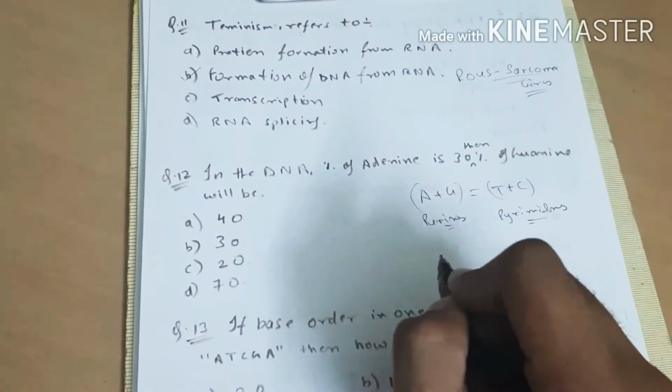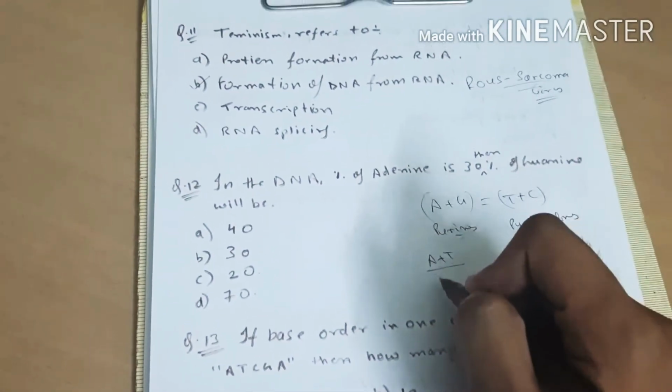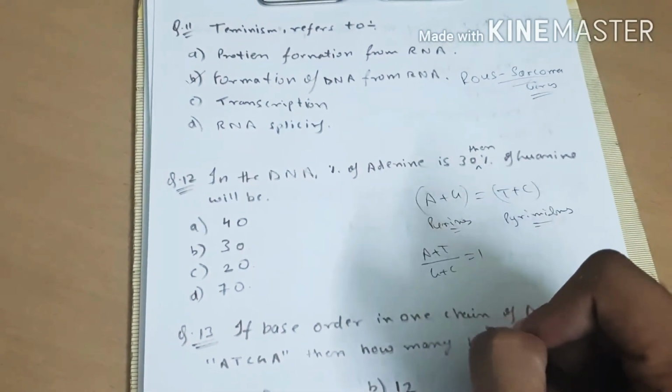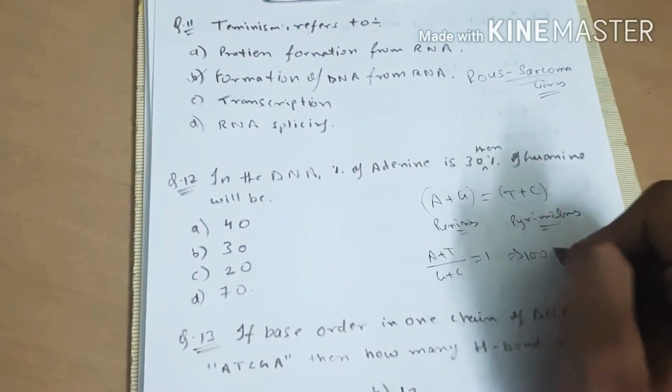Also we know A plus T upon G plus C is 1. This is the base ratio, and which is equal to 100%.